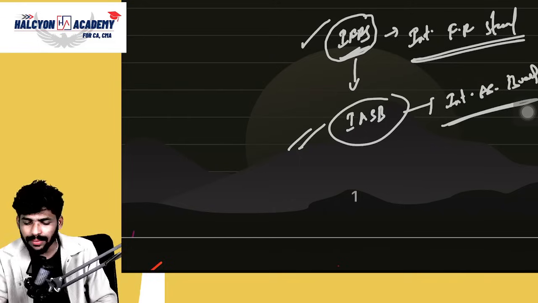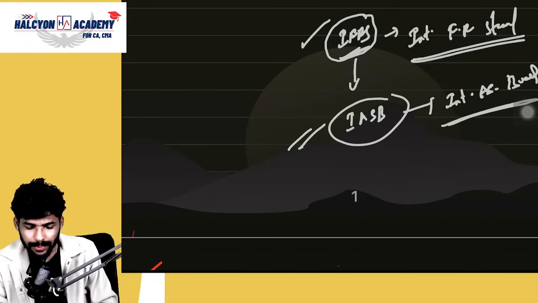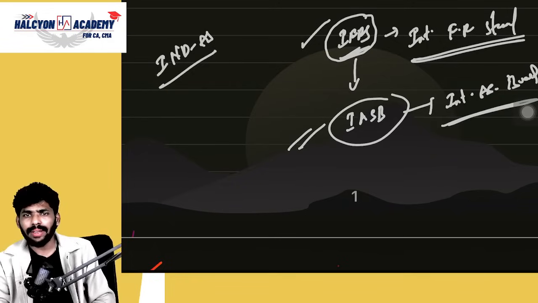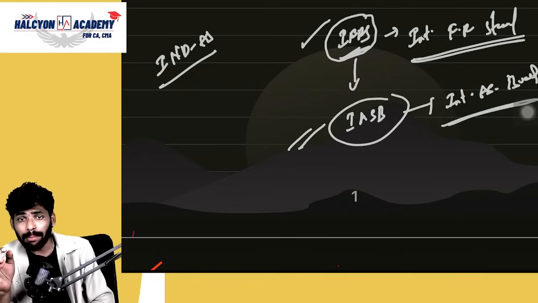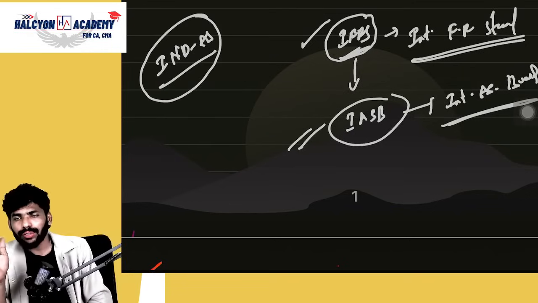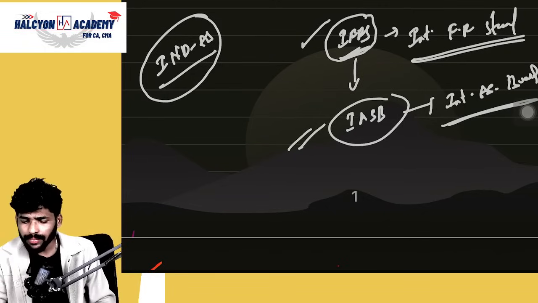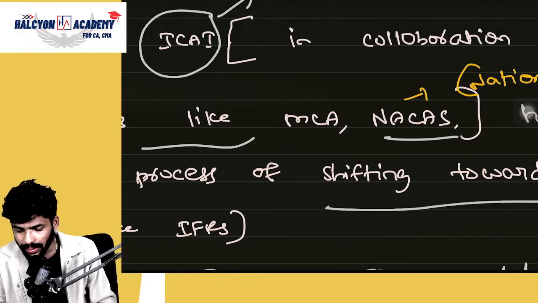What do you mean by IFRS? International Financial Reporting Standards. International means it must have global comparability, right? So for that purpose, Ind AS has been introduced. Basically, with Indian GAAP, we cannot compare globally. Correct or not? That's why this Ind AS has been introduced. In this Ind AS, global comparability is possible. Is that clear?